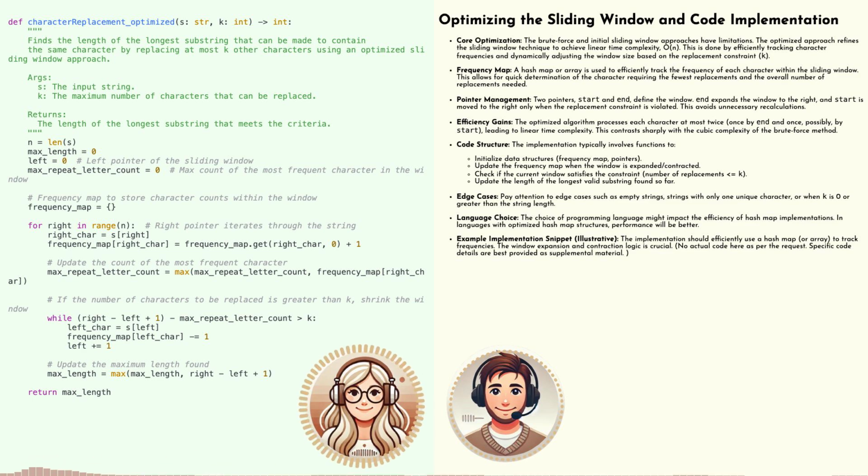By keeping our frequency map updated and constantly checking if the window is valid, we can make this window glide across the entire string, no problem. And as it slides, it reveals the longest repeating sequence, kind of like a treasure hunter uncovering hidden gems. This is amazing. I love how this one simple idea, this sliding window, can make things so much more efficient. But we've been talking about it conceptually.